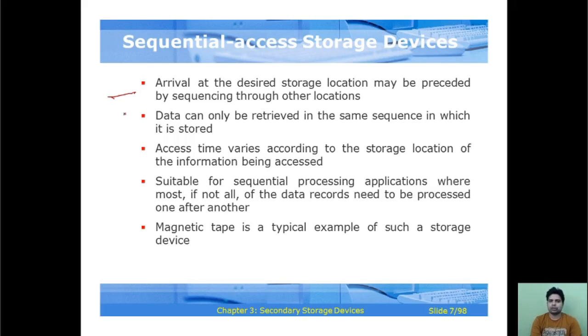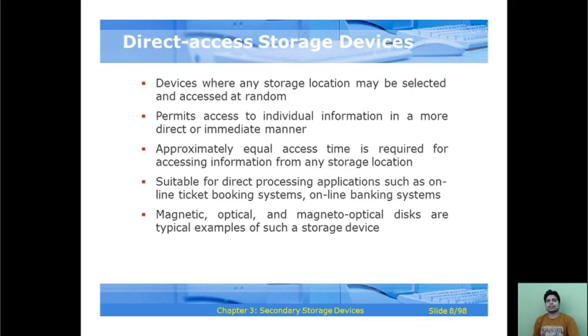Access time varies according to the storage location of the information being accessed. It is suitable for sequential processing applications where most, if not all, of the data records need to be processed one after another. Magnetic tape is a typical example of such storage devices.